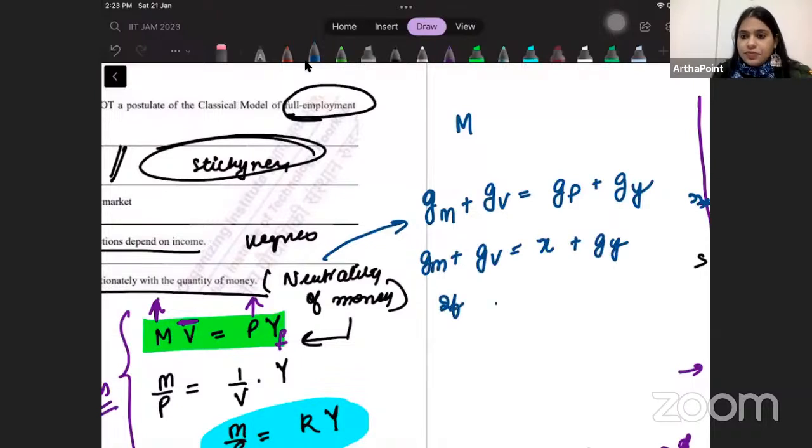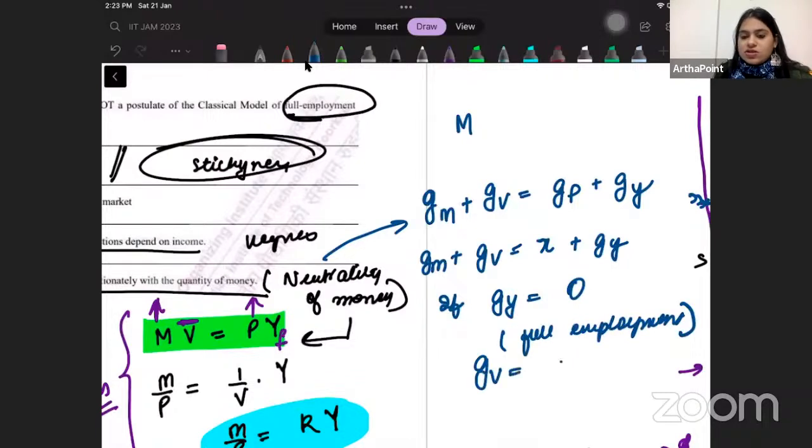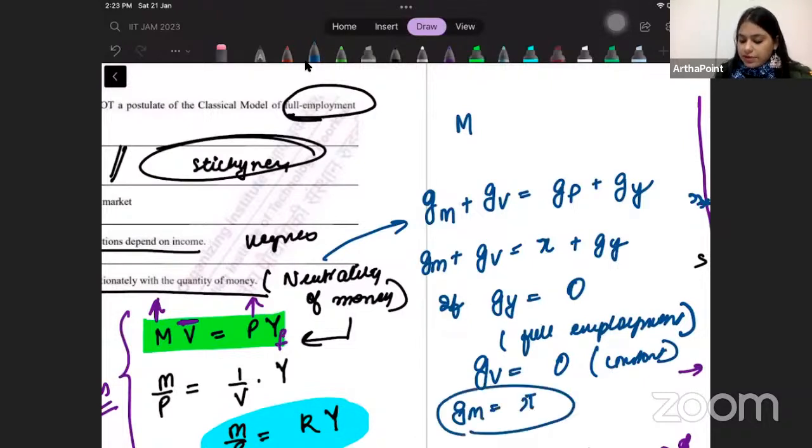So if the growth rate of output is 0, because it is at full employment level, and the growth rate of velocity is 0, because we assume velocity to be constant, then GM becomes equal to inflation. So the growth rate in money will be equal to the inflation rate.